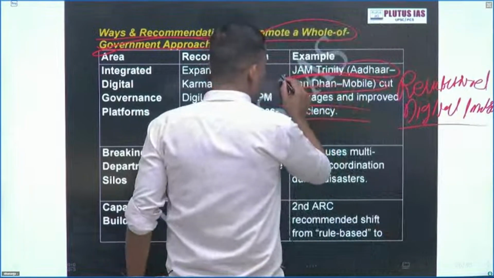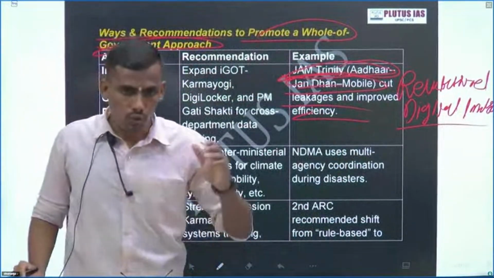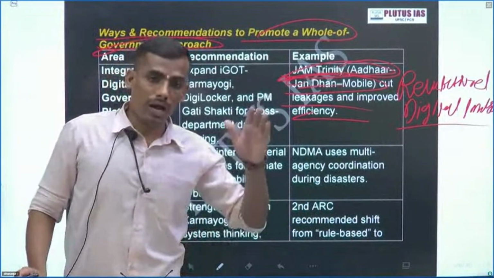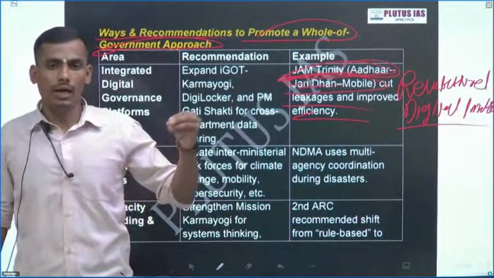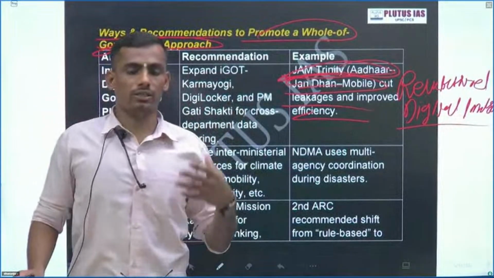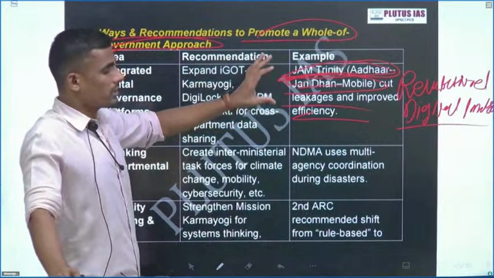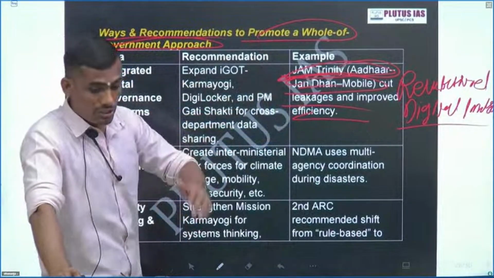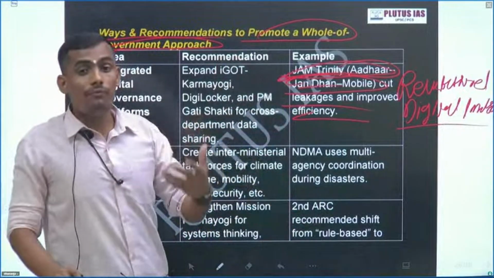Okay, this JAM Trinity has become transformative, and this is a phase. If you go to any village of India, from Arunachal Pradesh to Kanyakumari, and from Kanyakumari to Jammu and Kashmir, people are talking about Aadhaar and DBT. This is an awesome project of the Government of India, and it transforms development and changes the face of government. Now government is seen as a welfare government.